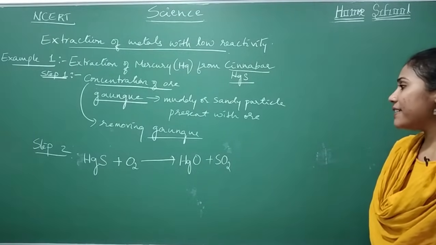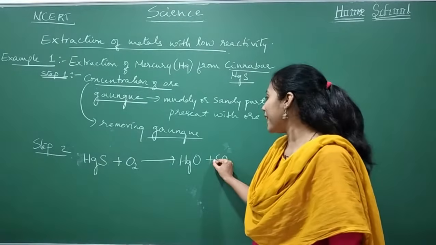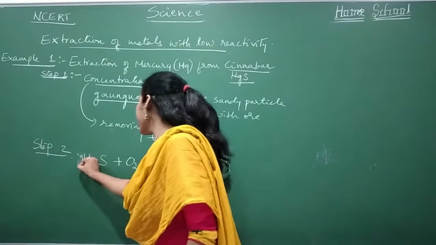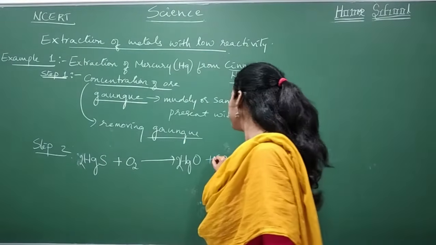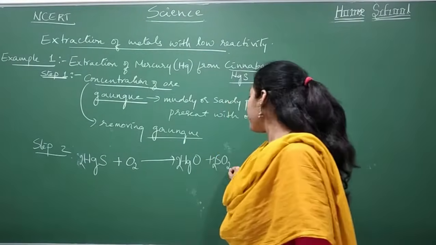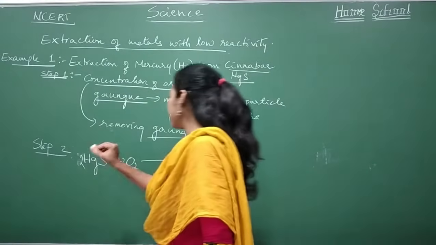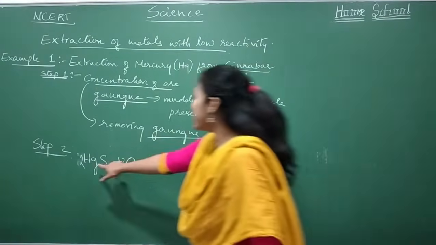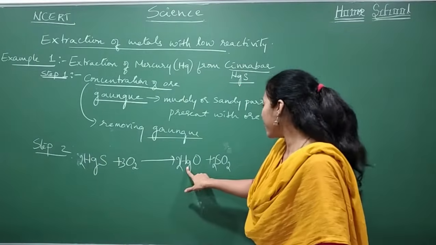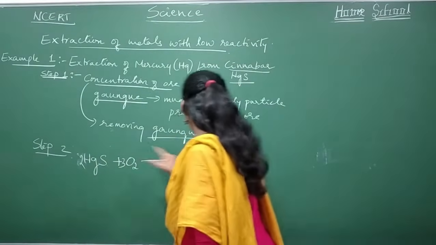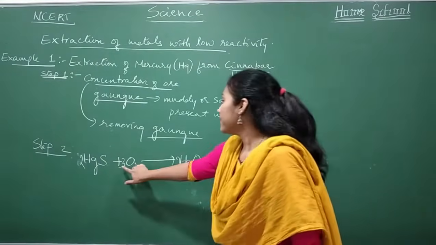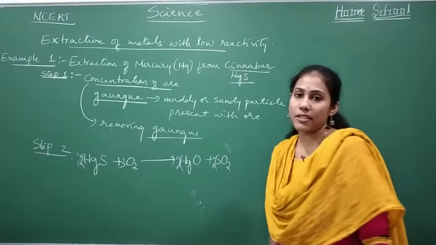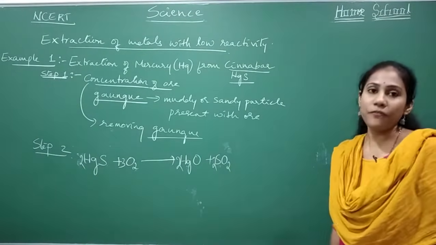And how do you balance the equation here? Writing a balanced reaction is very much necessary here. 2 twos are 4, 5, 6, so 3. Now you check whether it is balanced or not. 2 Hg, 2 Hg. And 2 sulfur, 2 sulfur. 3 twos are 6 oxygen; 2 twos are 4 plus 2, 6 oxygen. So this is our first step.